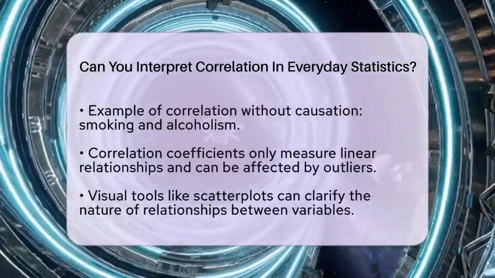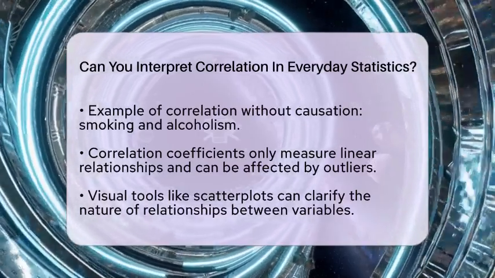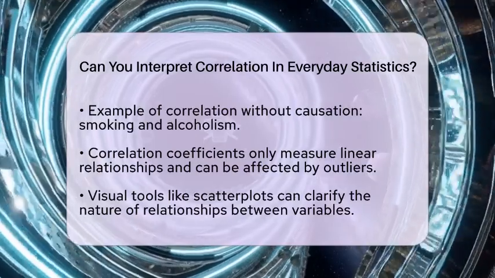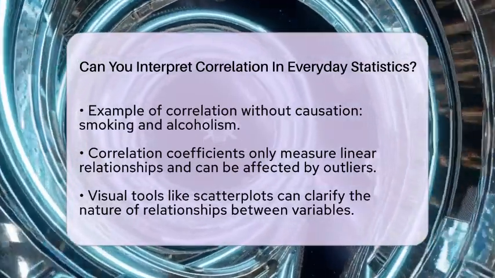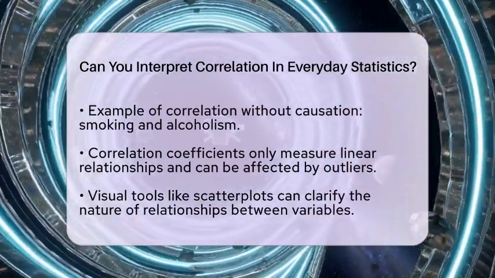Also, correlation coefficients only measure linear relationships. They can be misleading if the relationship is more complex or if outliers skew the data. Visual tools like scatterplots can help us better understand the nature of the relationship between variables.